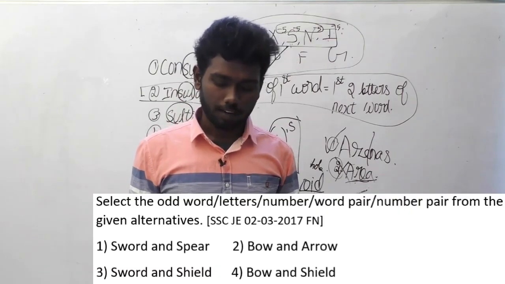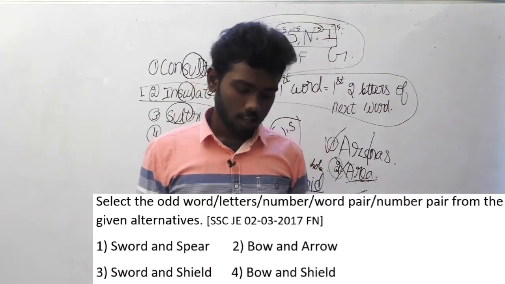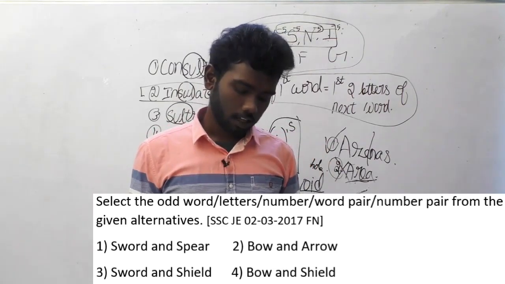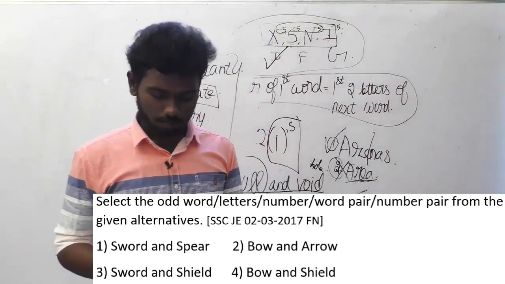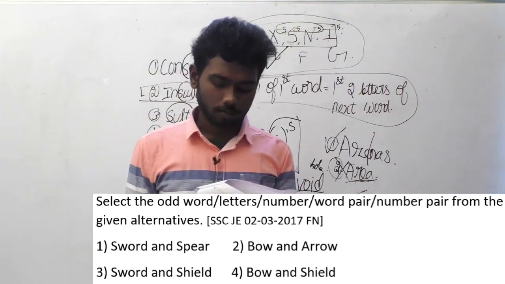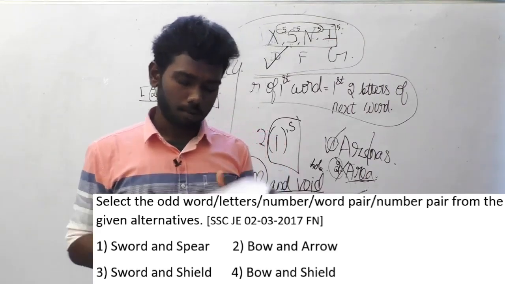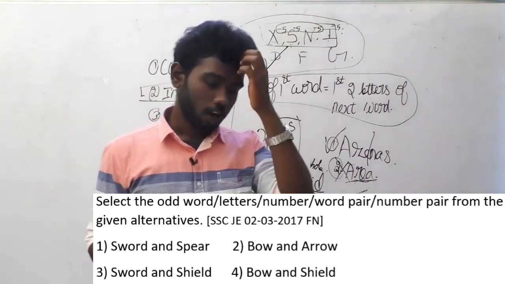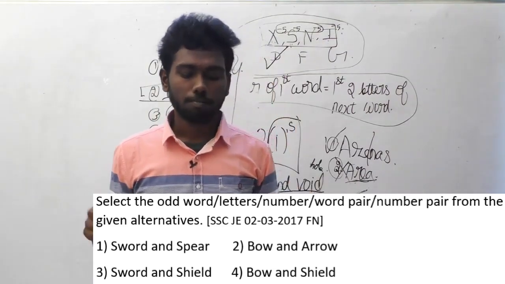Year 2 March 2017, forenoon. I will read out the question. Select the odd word or letters or numbers or word pair or number pair from the given alternatives. Option A, sword and spear. Option B, bow and arrow. Option C, sword and shield. And option D, bow and shield.